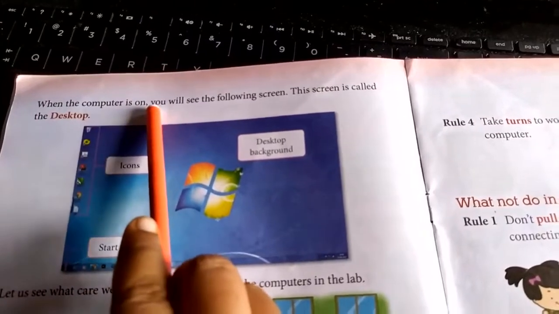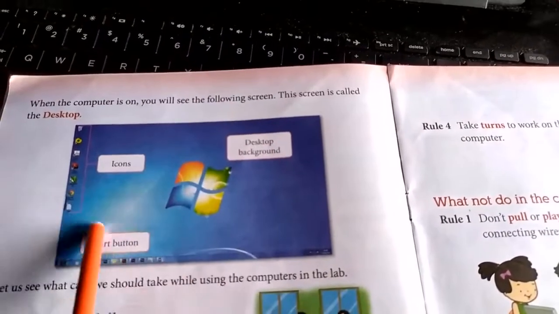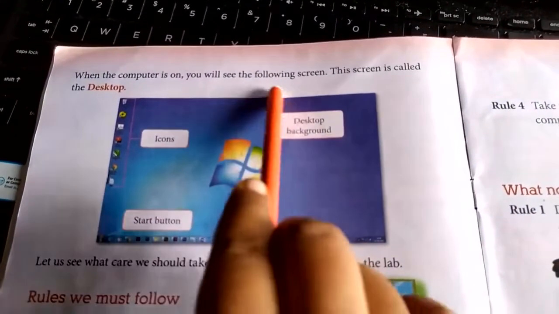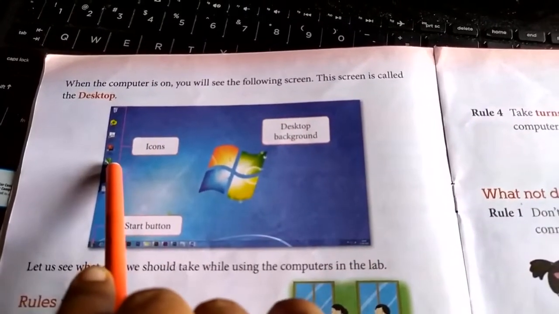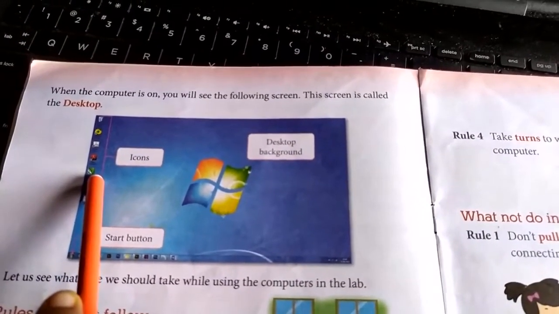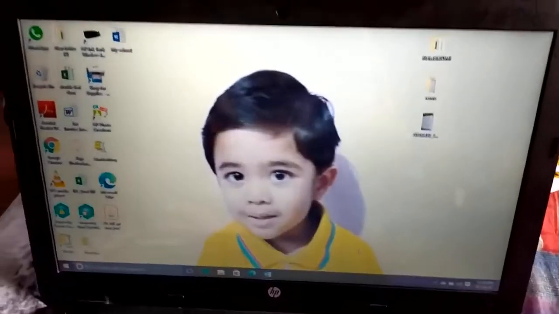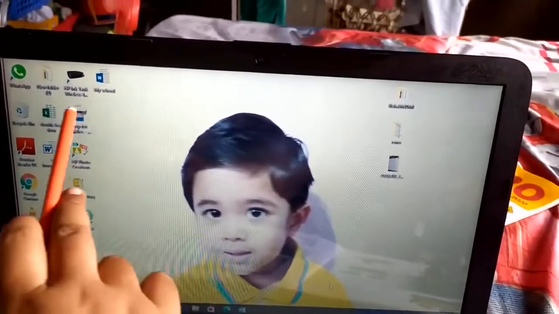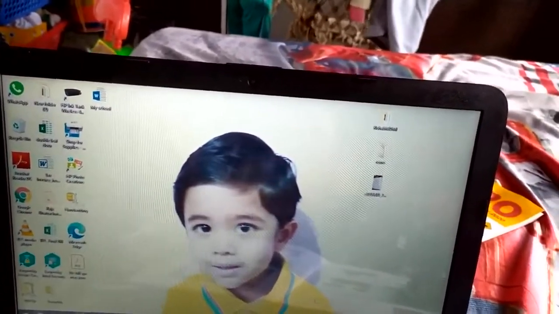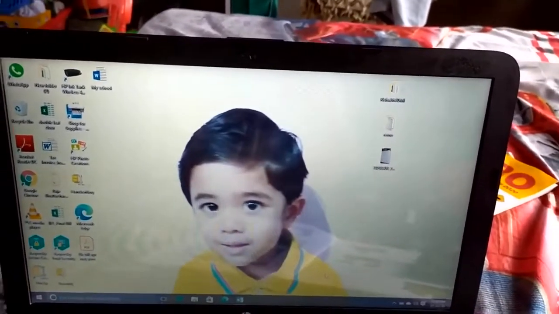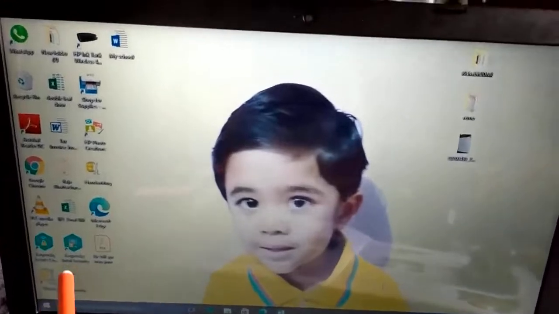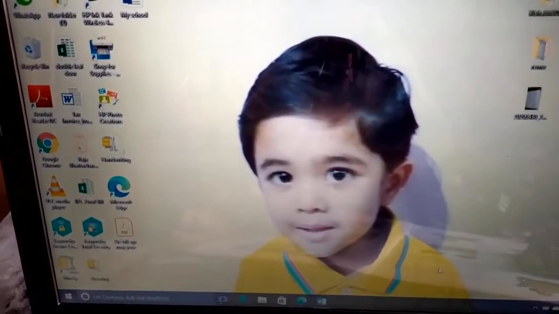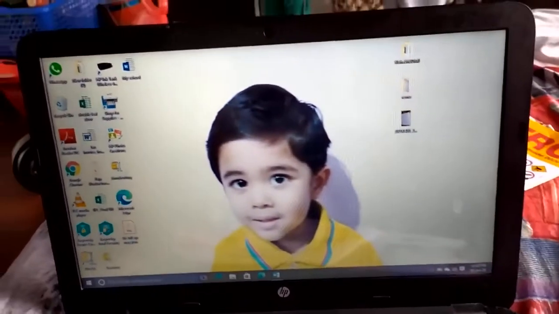When the computer is on, you will see the following screen. This screen is called the desktop. Now let us see on the computer how the desktop looks. Now this is the desktop. These are called the icons. This is the desktop background, the picture. This one is the start button. Clear everyone about the desktop, I think.